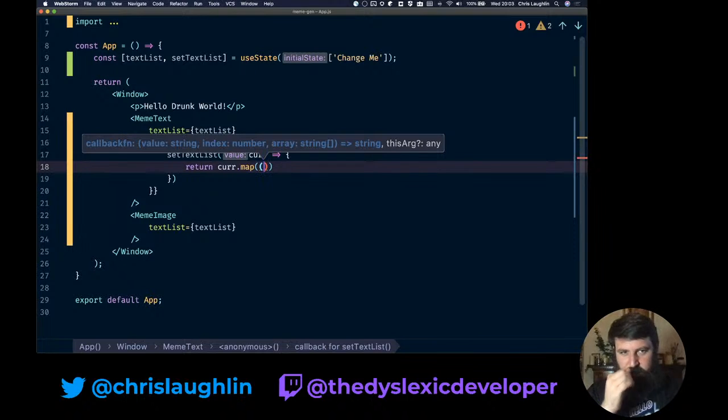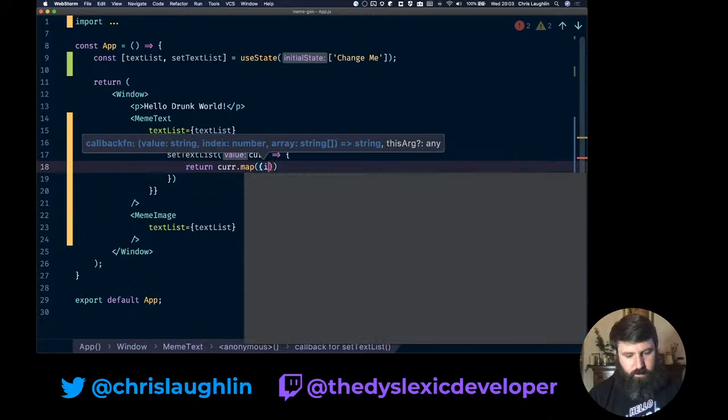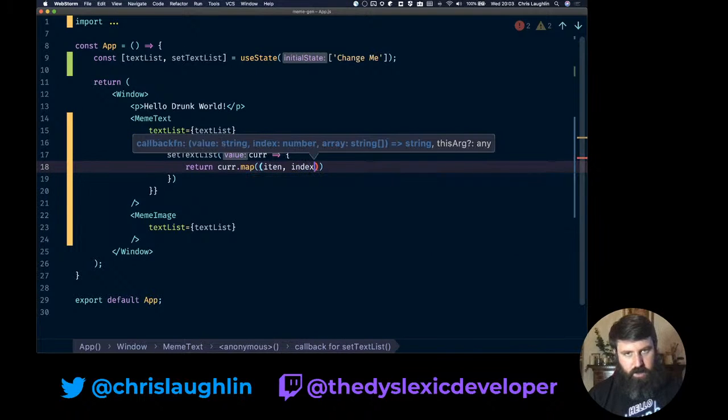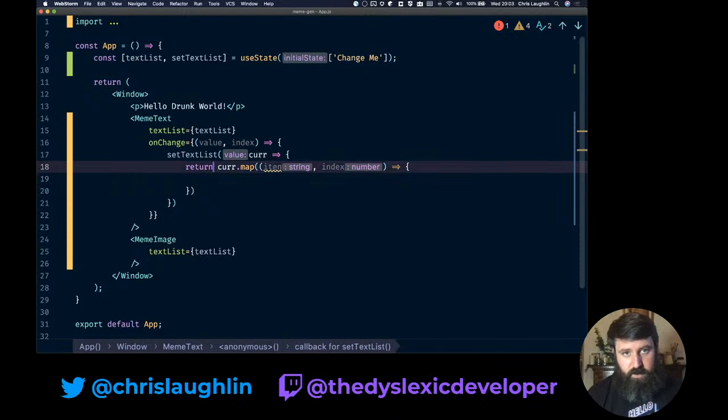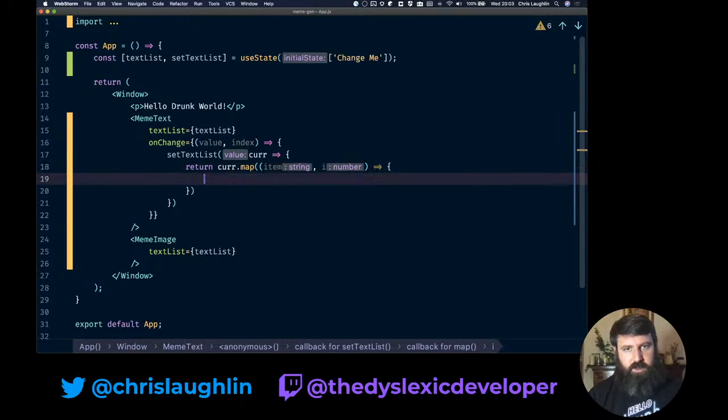We'll figure that out. So if I map over, we're going to say item, index. I'm winging this on a prayer at this minute. So item, index. We'll call this i because we already have index defined.